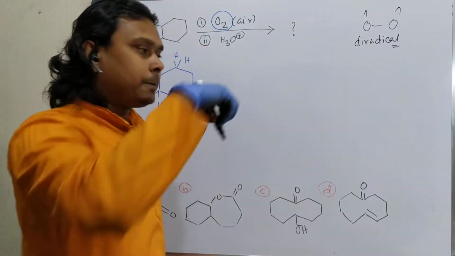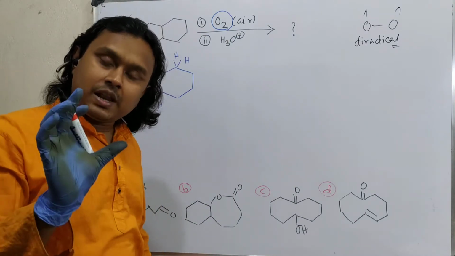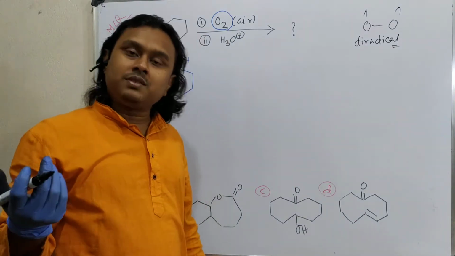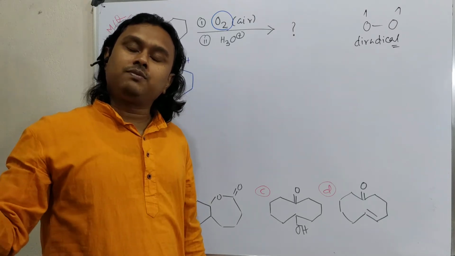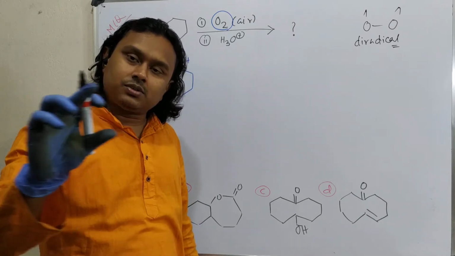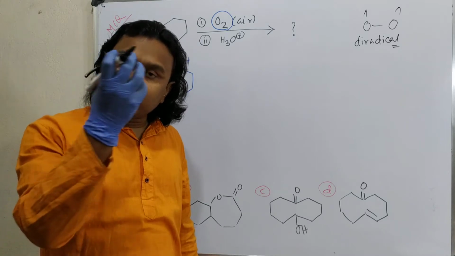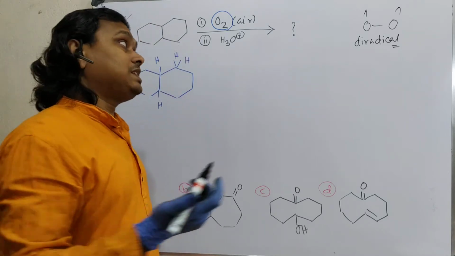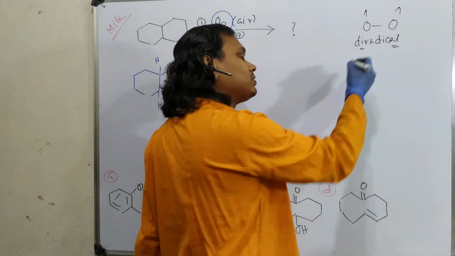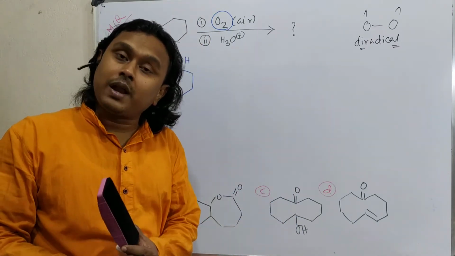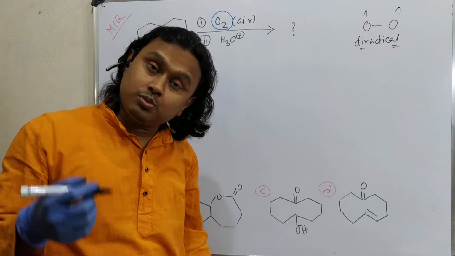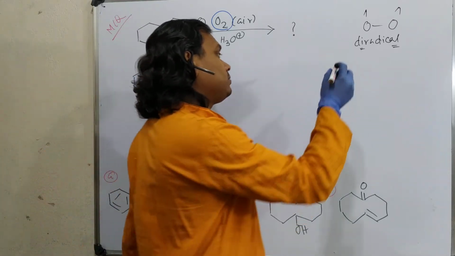That's why if you keep an aldehyde in a chemical lab, for example benzaldehyde, which is a liquid, in a container, after many days if you open the bottle you will see some crystals on the wall or the neck of the bottle, and that is benzoic acid. Actually this diradical nature and oxidizing property resulted in oxidation of the CH of the aldehyde into the OH of a carboxylic acid. Fine, this is one point.